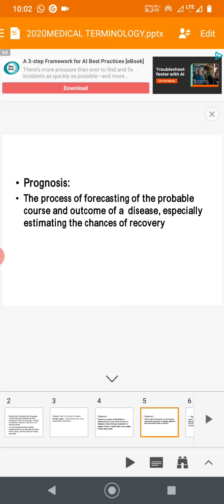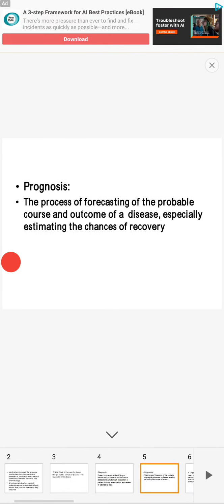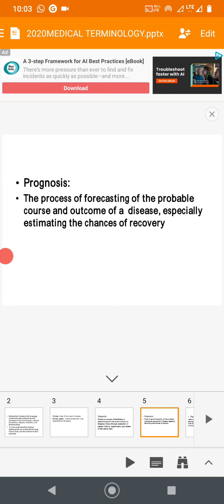So prognosis is nothing but estimating the recovery procedure. For example, pulmonary tuberculosis, patient is diagnosed and treated, started treatment. So treatment goes as long as 6 months to 1 year.